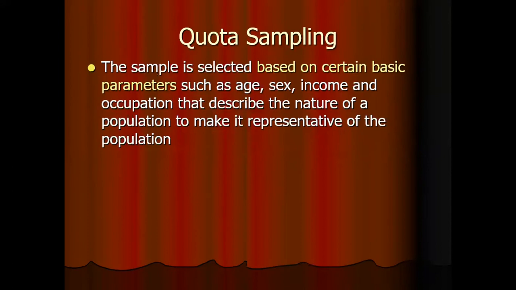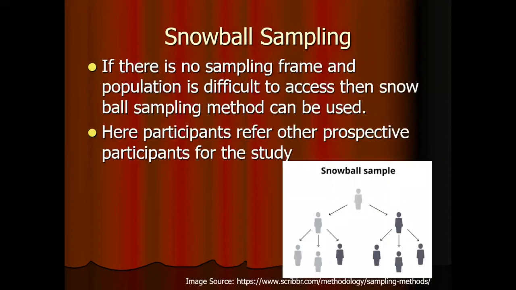Quota sampling is another non-probability sampling method. It is based on certain basic parameters such as age, sex, income, occupation. So it is actually the counterpart of stratified sampling, which is a probability sampling method. Here we can stratify on the basis of age, sex, income, occupation, and other parameters.